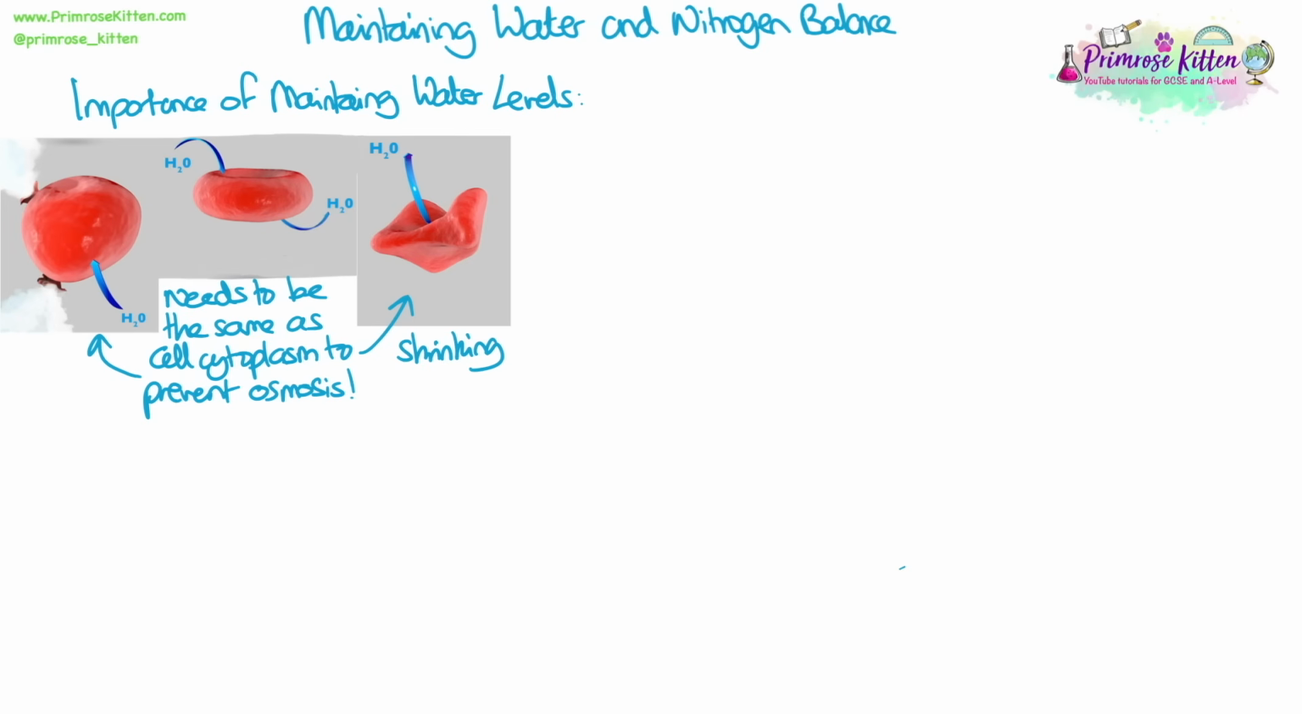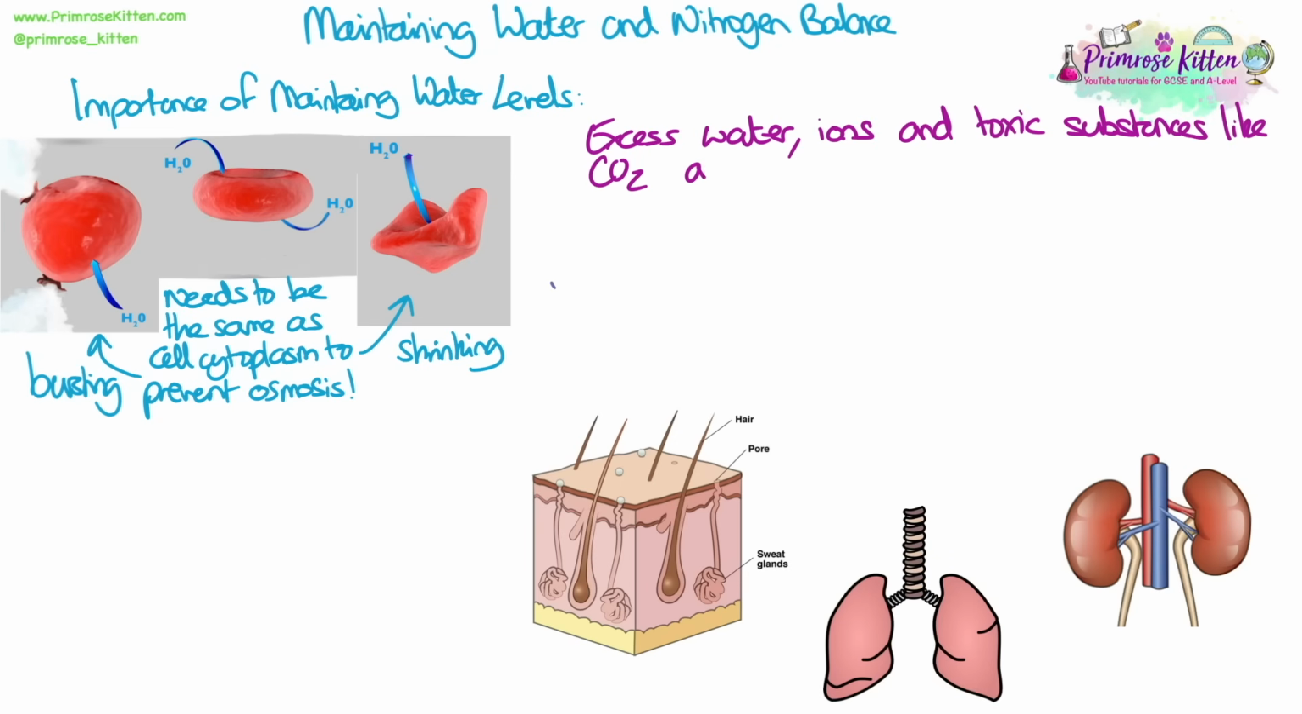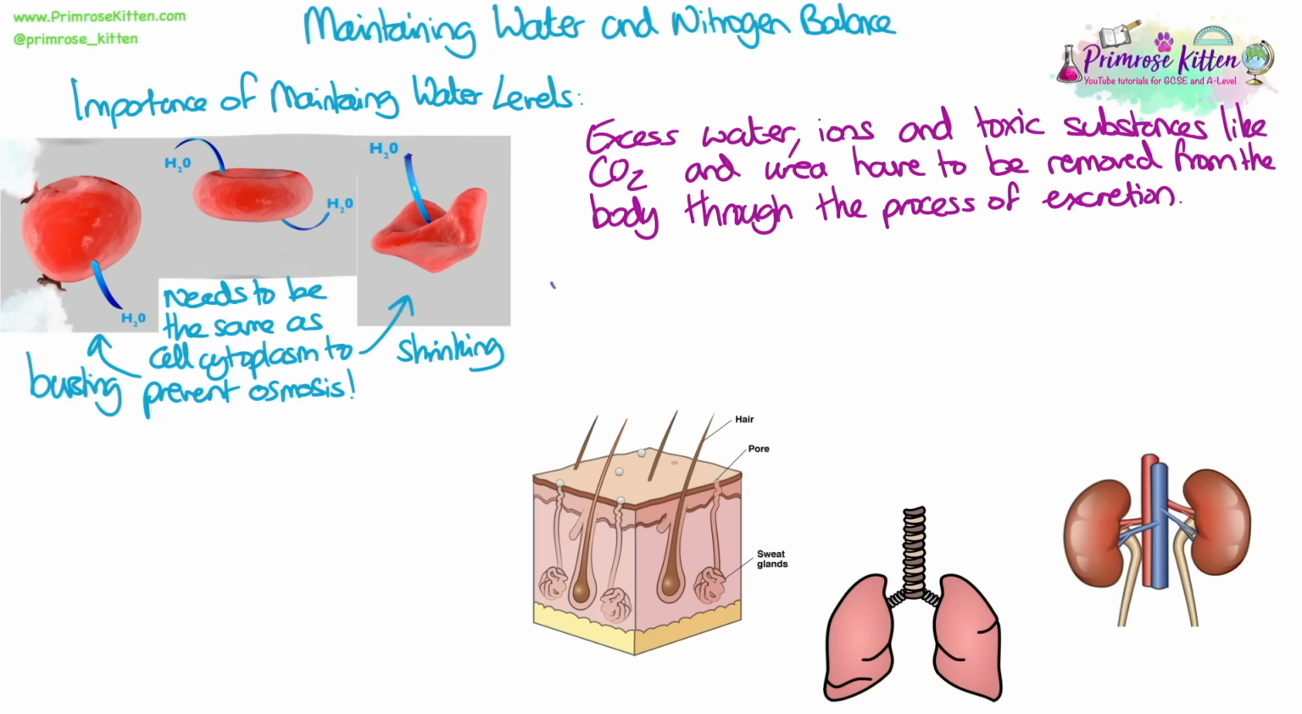Because if water moves out of cells, like red blood cells here, for example, then the cell will shrink. If water moves into red blood cells or other cells, then they could burst. Okay? So obviously if it shrinks or bursts, that can severely damage the cell and prevent its function. Excess water, ions, and toxic substances like carbon dioxide and urea have to be removed from the body through the process of excretion.